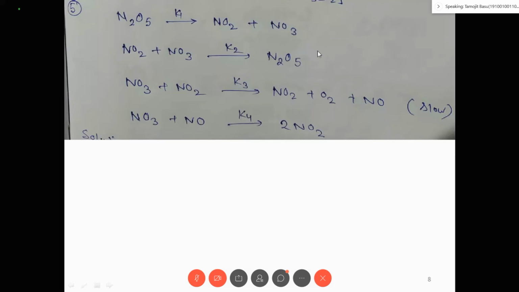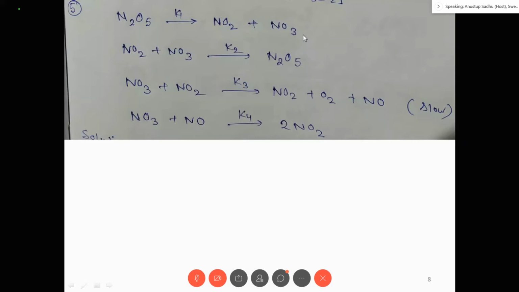N2O5 is a reactant. O2 is also a product. So NO and NO3 will be the intermediates.